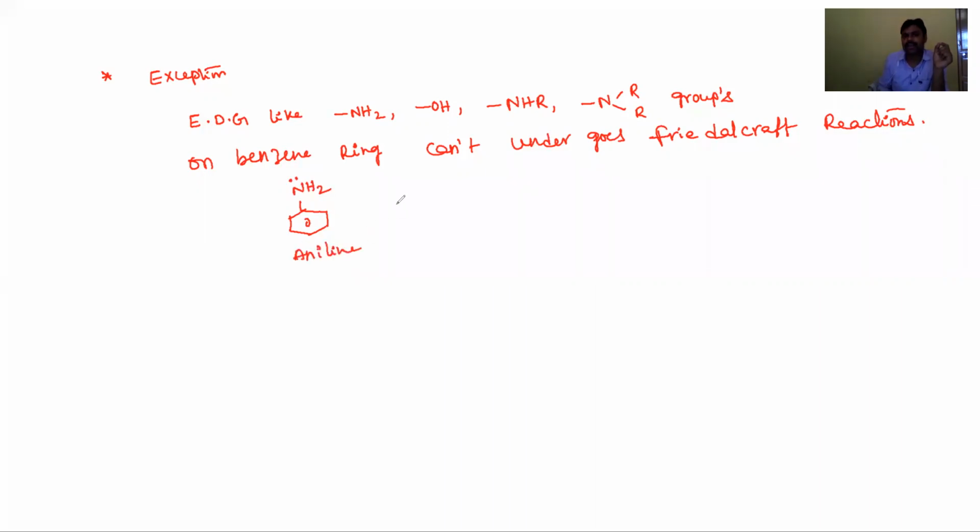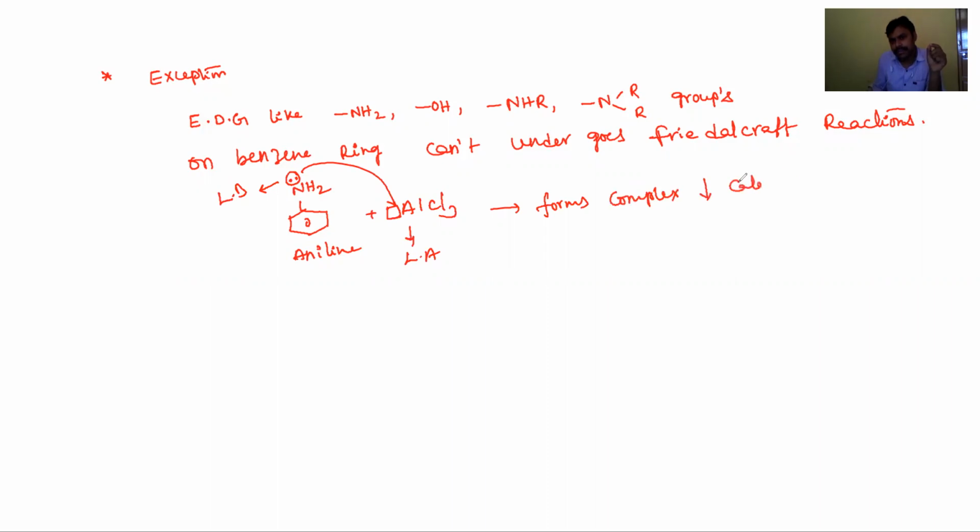Aniline does not undergo Friedel-Crafts alkylation reaction, because aniline has lone pair electrons, so it reacts with AlCl3 and forms a complex. AlCl3 is electron deficient, so it acts as a Lewis acid, and aniline acts as a Lewis base, and they form a complex. This decreases catalytic activity.